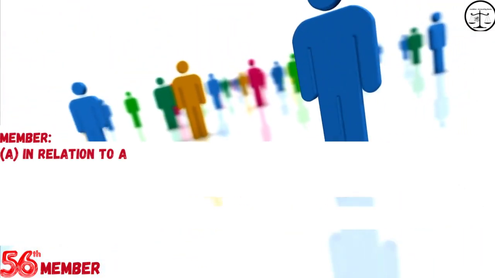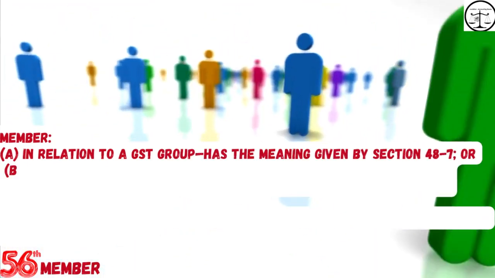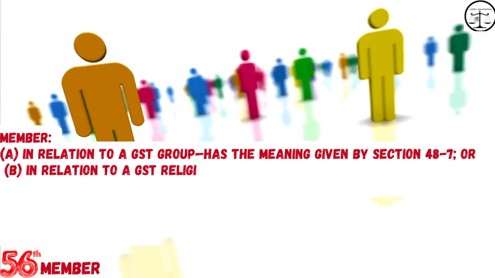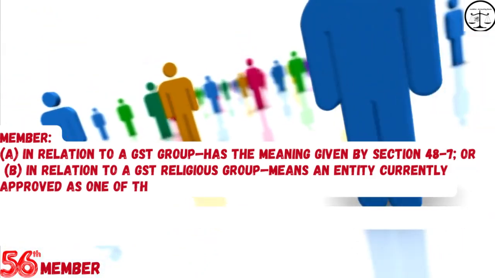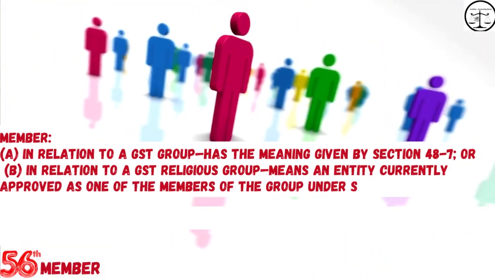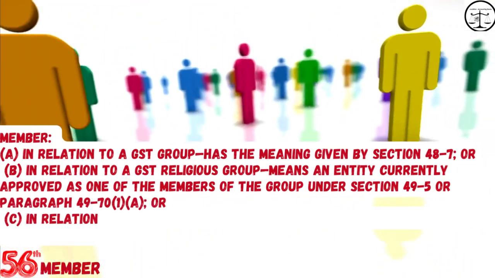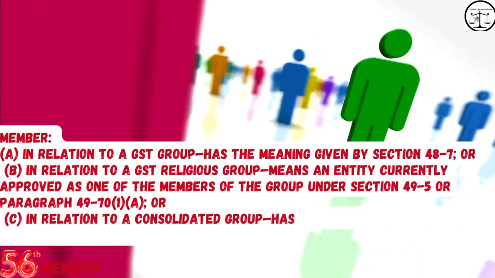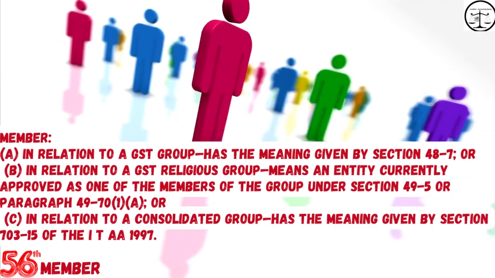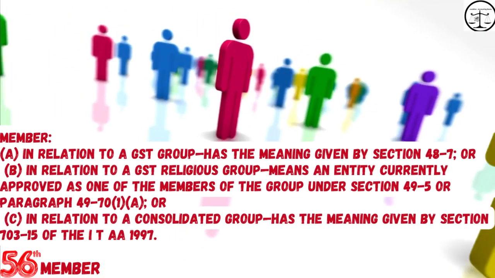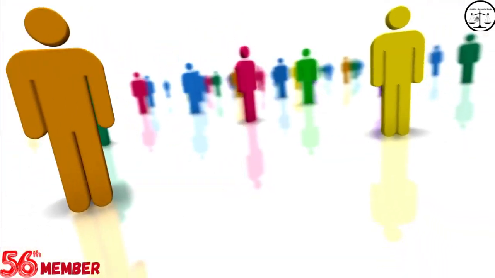Next word. Word number 56. Member. A, in relation to a GST group, has the meaning given by section 48-7, or B, in relation to a GST religious group, means an entity currently approved as one of the members of the group under section 49-5 or paragraph 49-70(1)(a), or C, in relation to a consolidated group, has the meaning given by section 703-15 of the ITAA 1997.